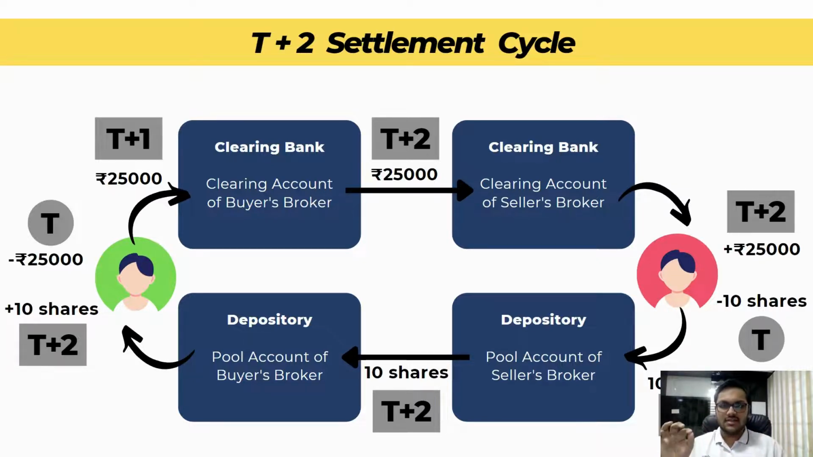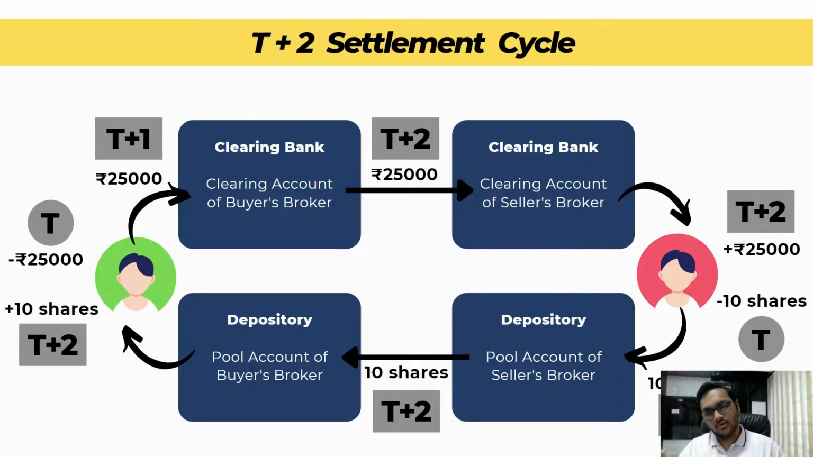So the buyer's broker is Upstocks, let's say, and the seller's broker is, let's say, Zerodha. First, on the T day, 25,000 rupees were deducted from the buyer's account and 10 shares were deducted from the seller's account. The next day, those 25,000 rupees will go to Upstocks clearing account, my broker's clearing account. And these 10 shares went to Zerodha's pool account.